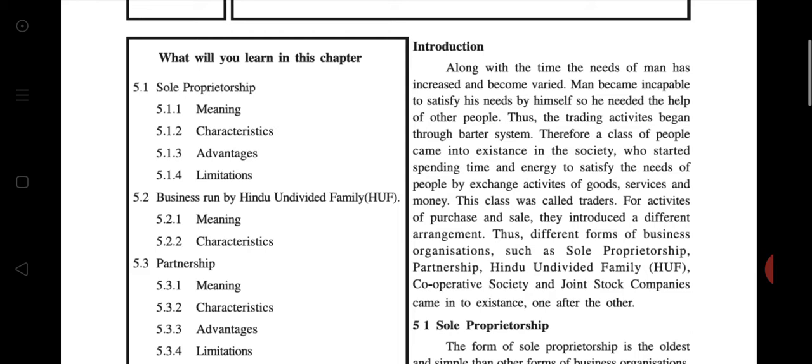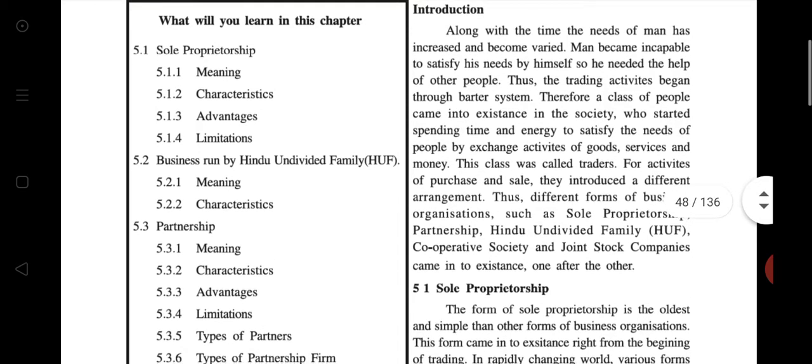Introduction. Along with time, the needs of man have increased and become varied. Man became incapable of satisfying the needs by himself, so he needed the help of other people. Thus trading activity began through the barter system. Therefore a class of people came into existence in society who started spending time and energy to satisfy the needs of people by exchanging goods, services and money.